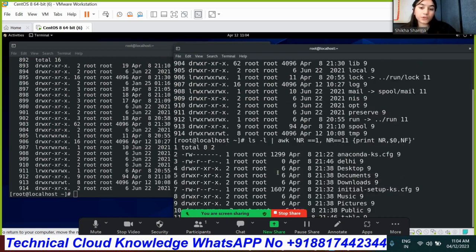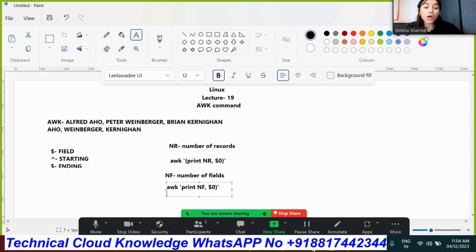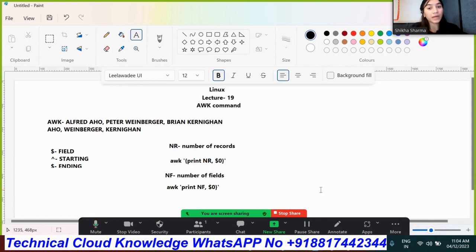As you can see, that's how we are able to get the content. So this is the awk command, and this is part 1 of the awk command. We will cover the advanced level of the awk command in the further lecture, so for that you need to watch that video as well as my previous lectures too. And yeah, keep supporting and keep learning technical.